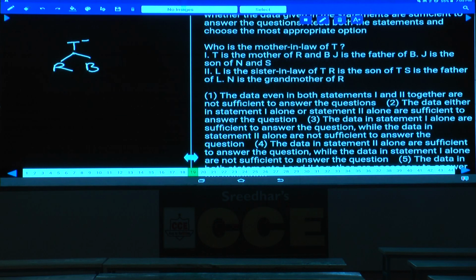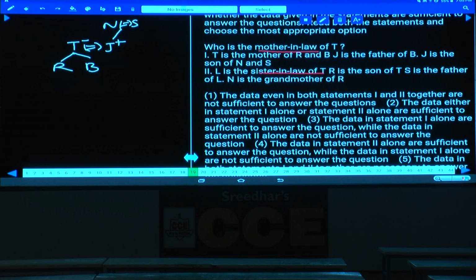J is the father of B. J is the father of B means T and J are married to each other, and J is the son of N and S. As J is the son of both N and S, then who is the mother-in-law of T? Either N or S. As the genders of these two persons N and S are not clearly given, one alone is not sufficient. Either N could be mother-in-law or S could be mother-in-law. One alone is not sufficient. L is the sister-in-law of T.